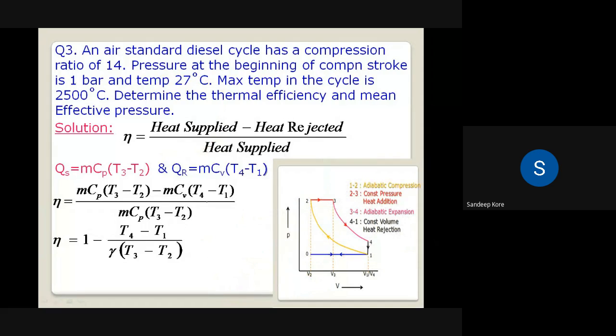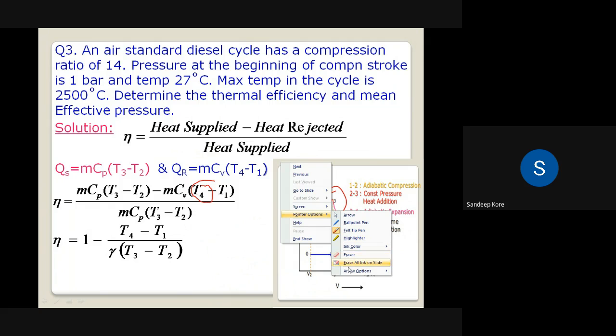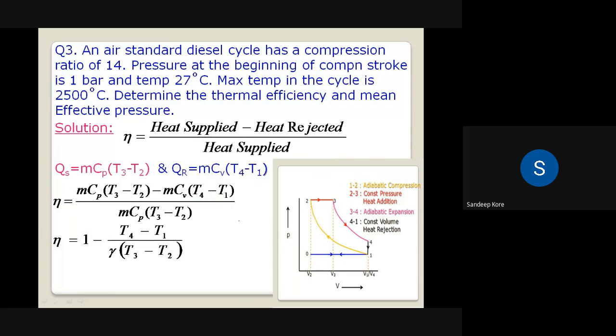Yes. Next, how to get T4? It is quite a complicated one. To get T4, we have T3, and to get T4, we need a... yes, any idea how to get T4? You have to use either process. Yes, a constant volume process 1 to 4, or process 3 to 4.